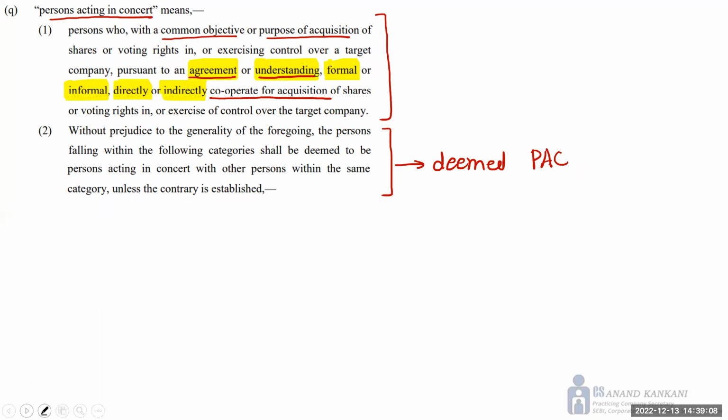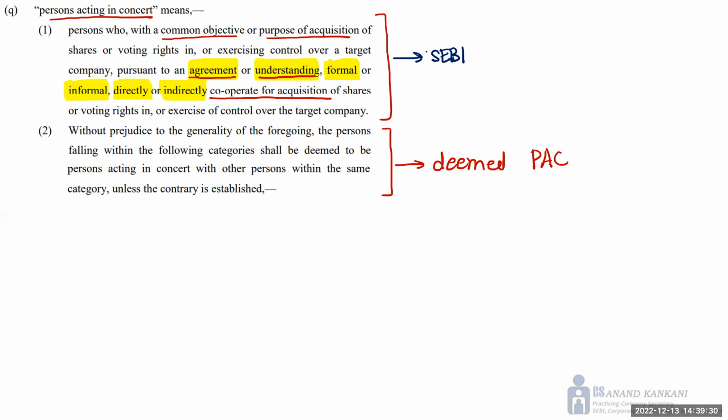So in this case, the onus of proof lies with SEBI. Here, SEBI needs to prove that these two persons are persons acting in concert. But then there are certain categories which SEBI has established, where SEBI says that these people we believe are by default persons acting in concert.